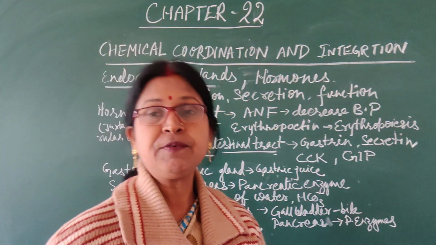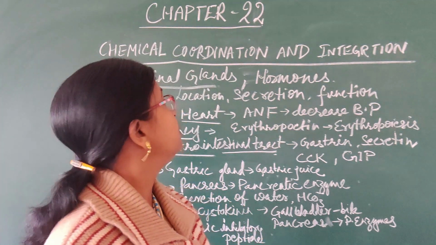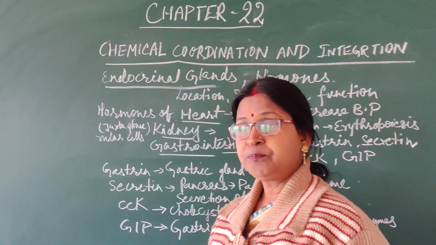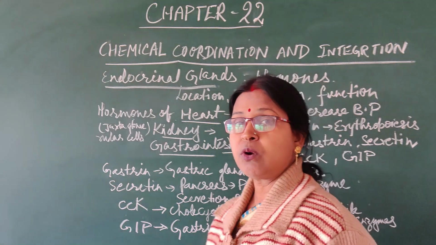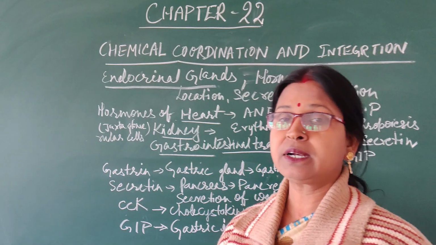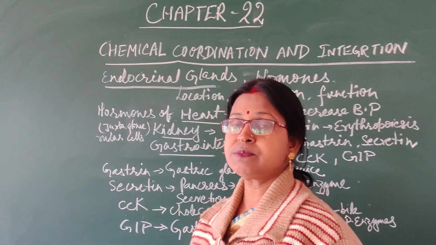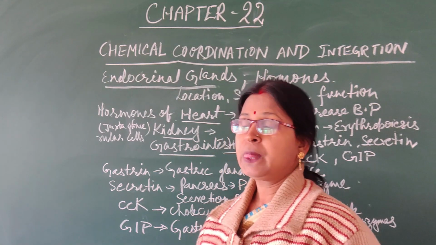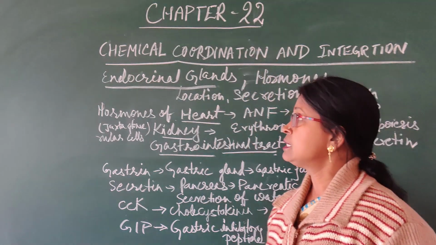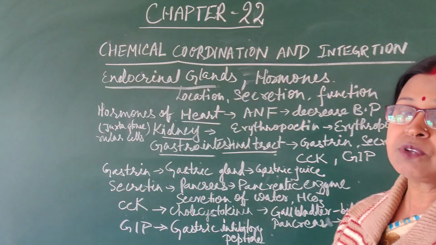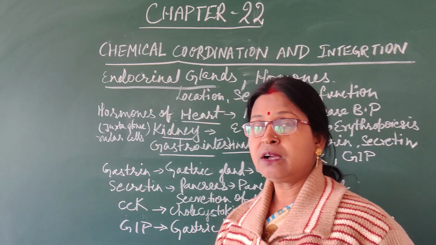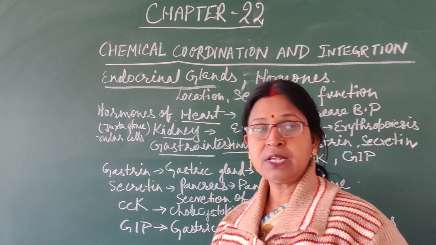Dear students, in previous classes we have studied about the neural control of the living being's body, human body as well. Now we will start with the chemical coordination and integration, because we know that the regulation activity or coordination and control activities are controlled by two systems in our body, neural as well as the hormonal or the endocrinal. In this chapter, that is chapter number 22, we will study about the endocrinal glands, different types of endocrinal glands, endocrinal secretion, their function, as well as the hormone action. So all these things we will study.